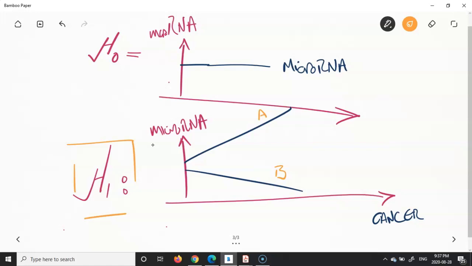In this project, I'm going to use hierarchical Bayesian methods to see whether we have the null hypothesis or the alternative hypothesis, and if there's an alternative hypothesis, whether the level of the microRNA in cancer is going to increase or decrease. At the end, I'm going to use several levels of the hierarchy and also model comparisons to see which one is going to be the best indicator of the existence of cancer as a diagnostic tool.